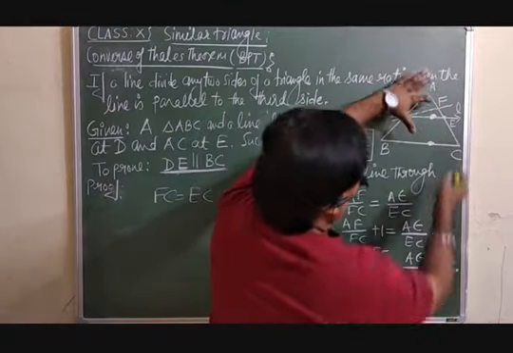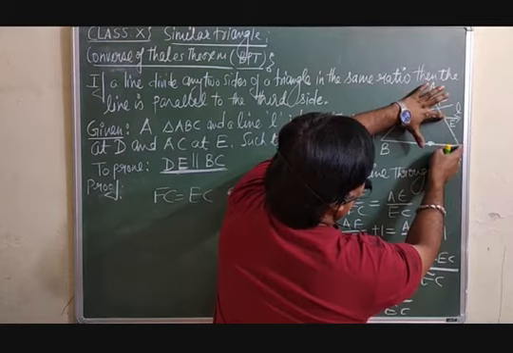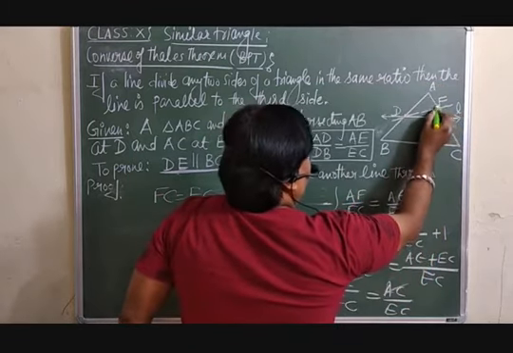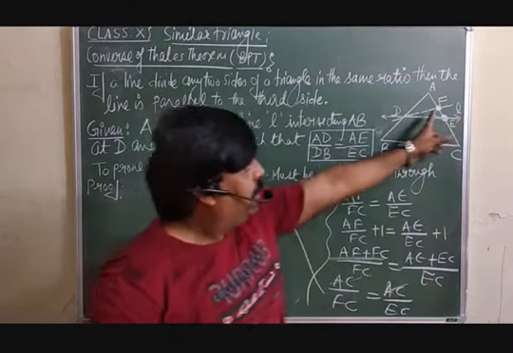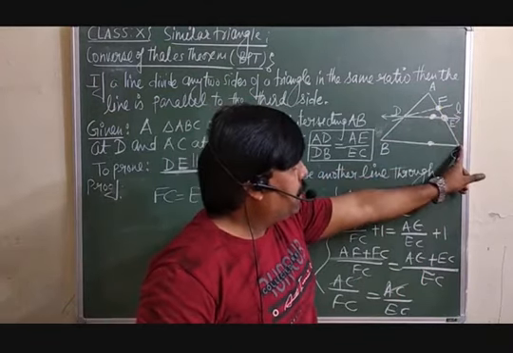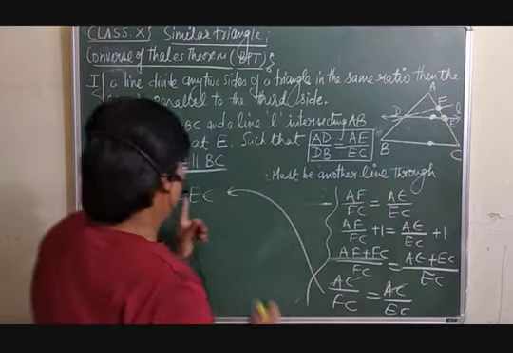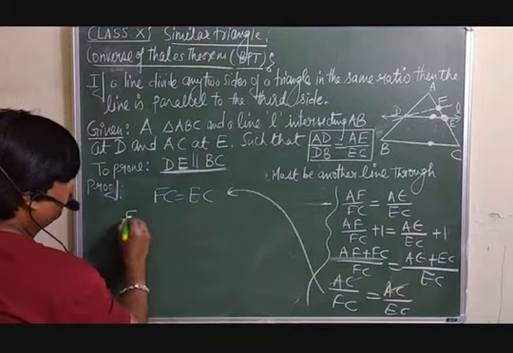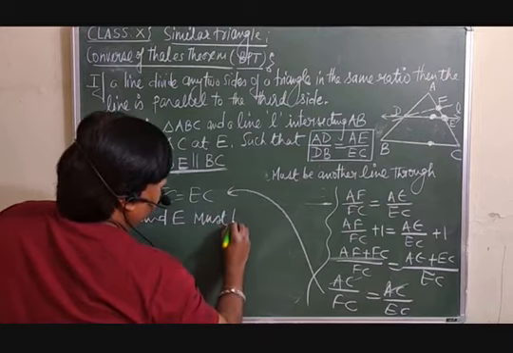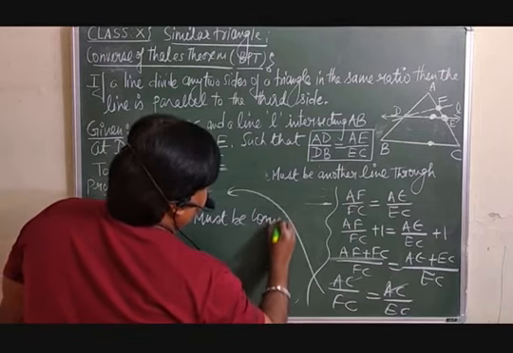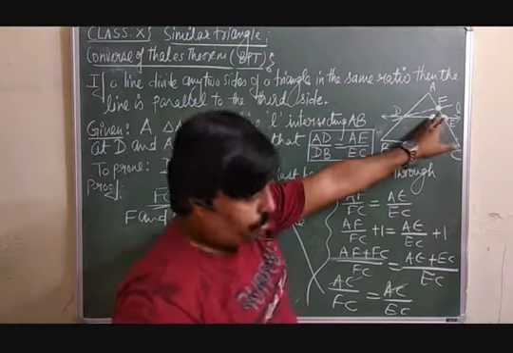But FC equal to EC is not possible unless the points F and E coincide. F and E must coincide to satisfy this, but they are not going to coincide here.